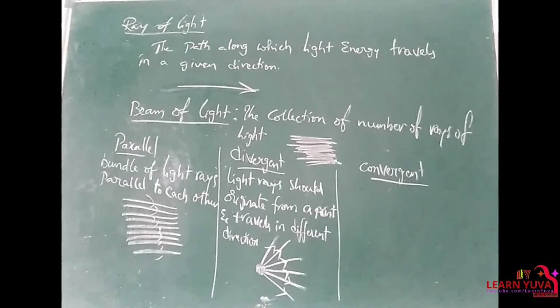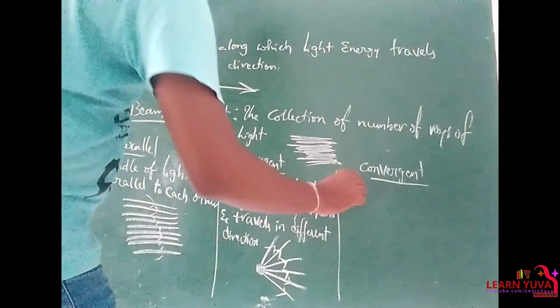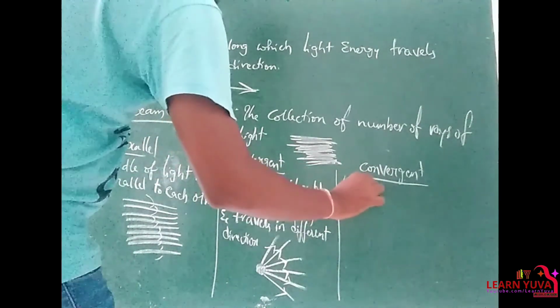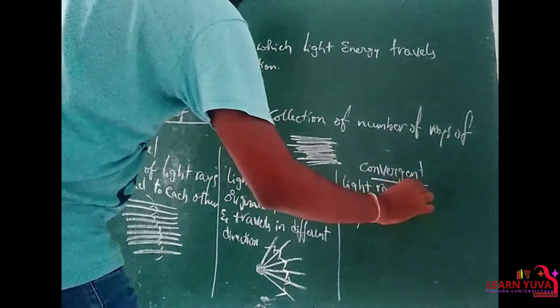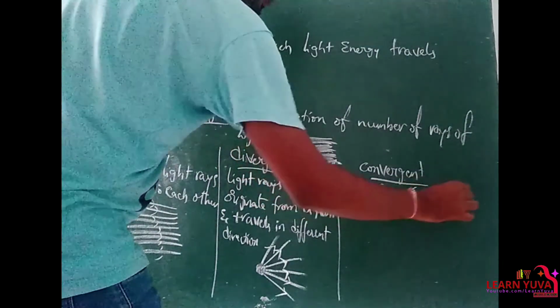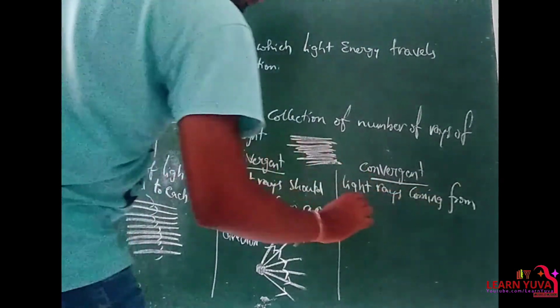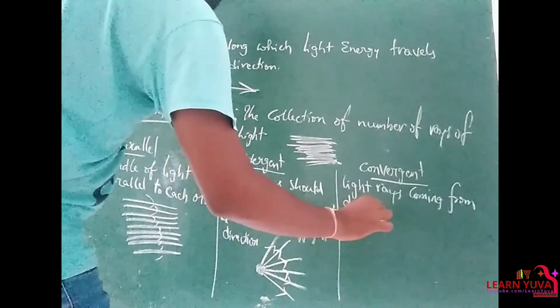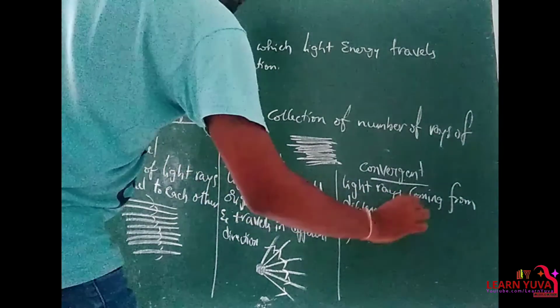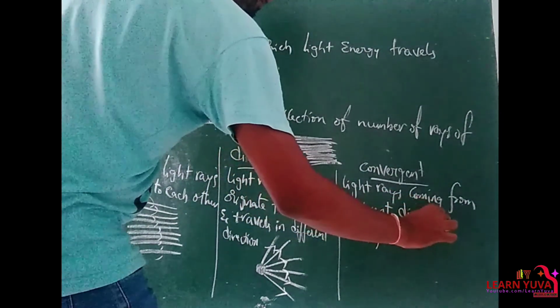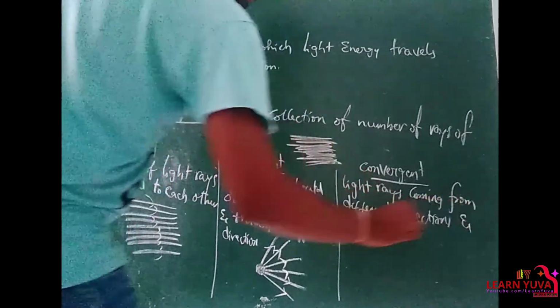Next, convergent beam of light. When the light rays come from different directions and meet at a point.